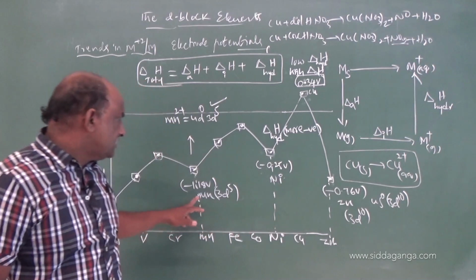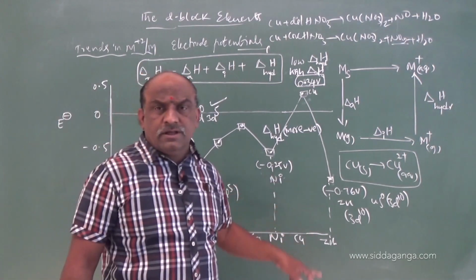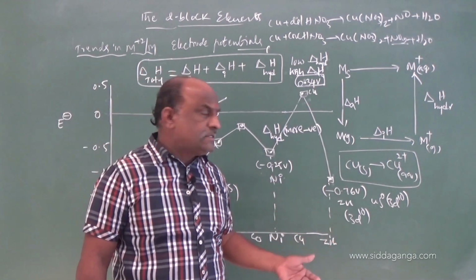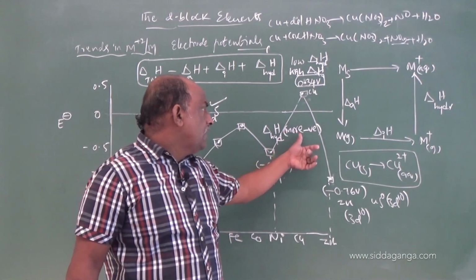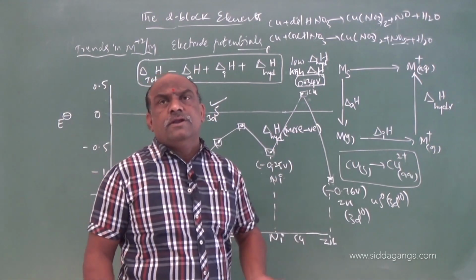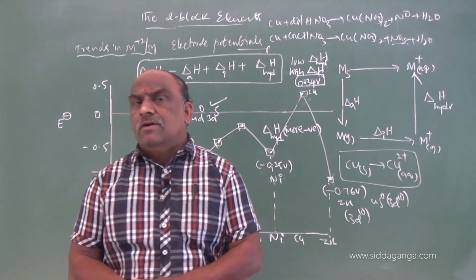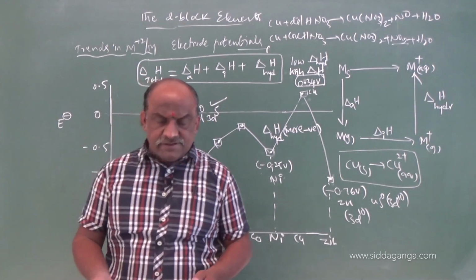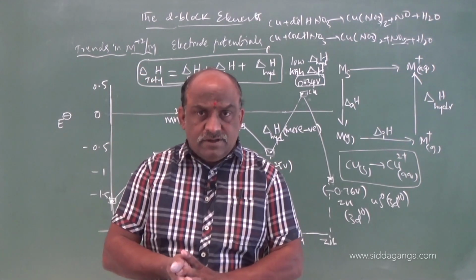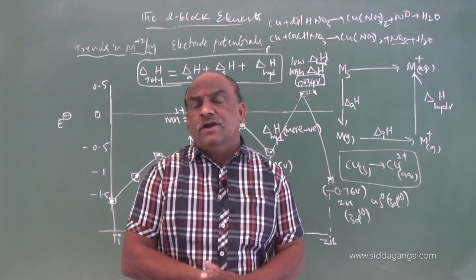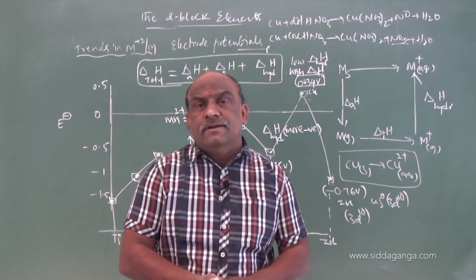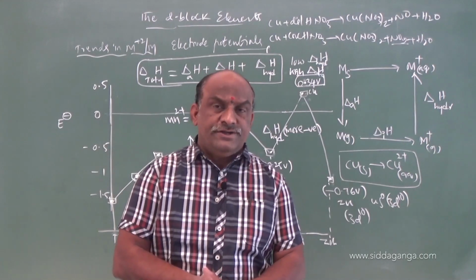And for nickel, it is the more negative enthalpy of hydration, which can be calculated from average ionization enthalpy, the first two ionization enthalpies.